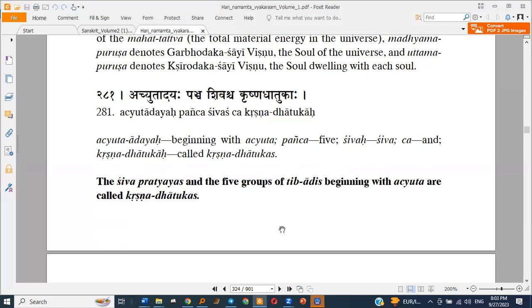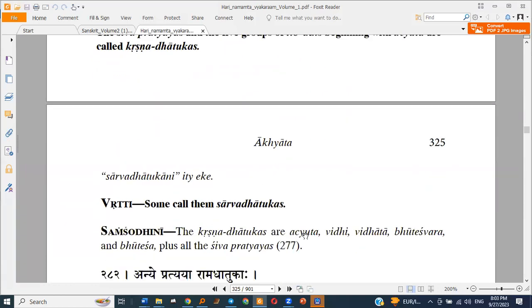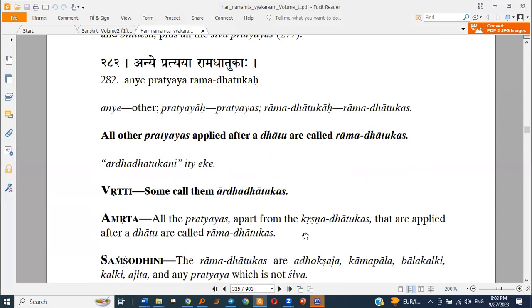This is a new sangya. Then Anya Pratyaya Rama Dhatuka: all other pratyayas apart from the Krishna Dhatukas are called Rama Dhatukas, which includes the pratyayas from Adhokshaja onwards and any others that come afterwards in this chapter.